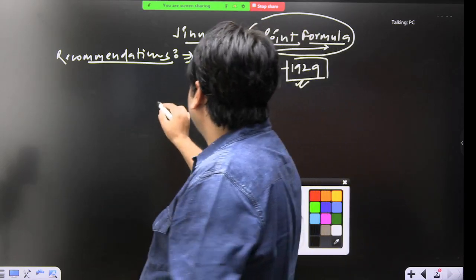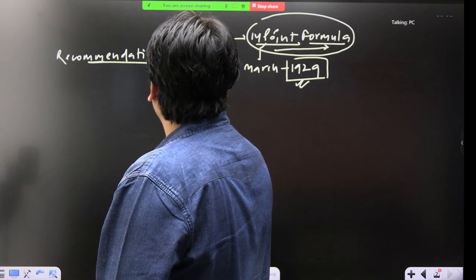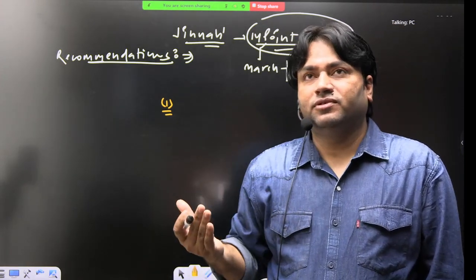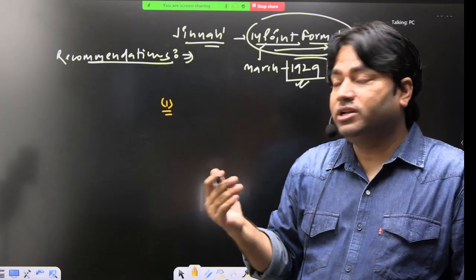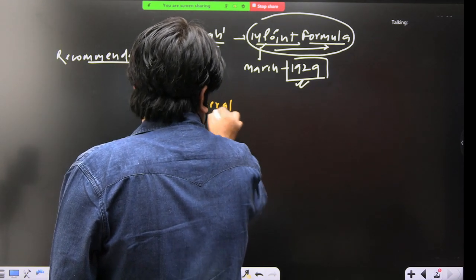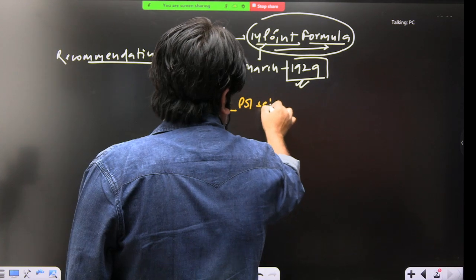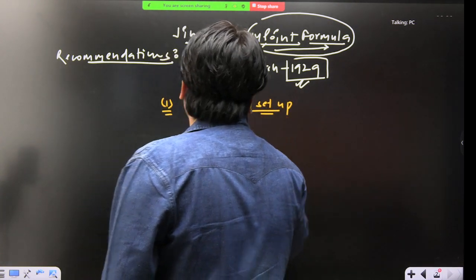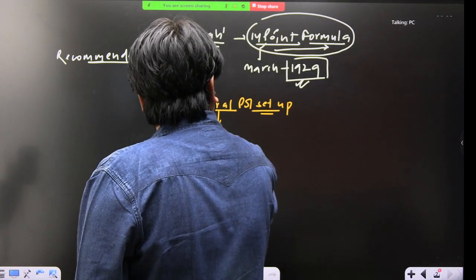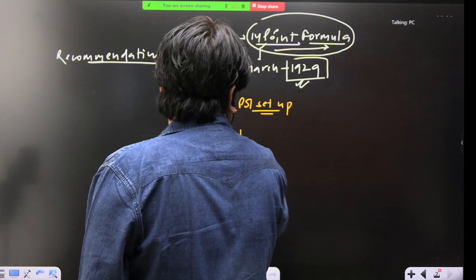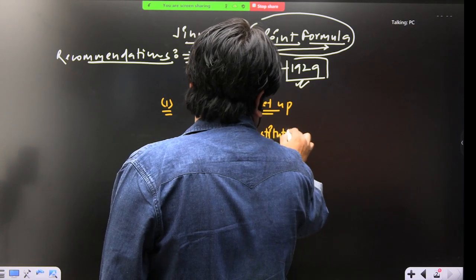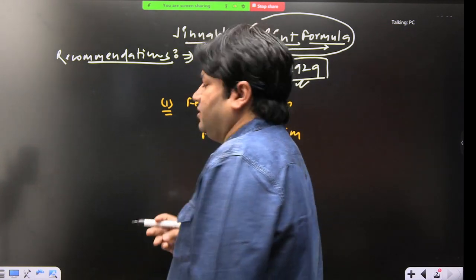Okay. So the first recommendation is that Jinnah says that we want a federal system, a federal constitution, right? So Jinnah also talks about a federal political setup. In this federal political system, obviously the nature of the constitution will also be federal.